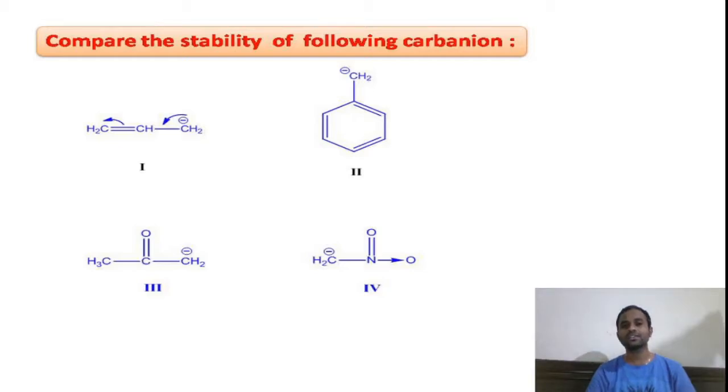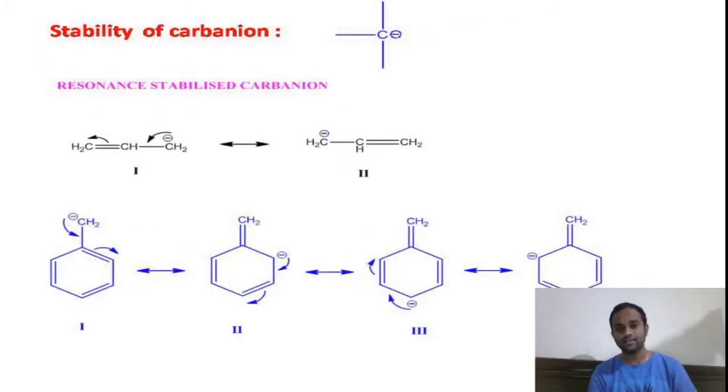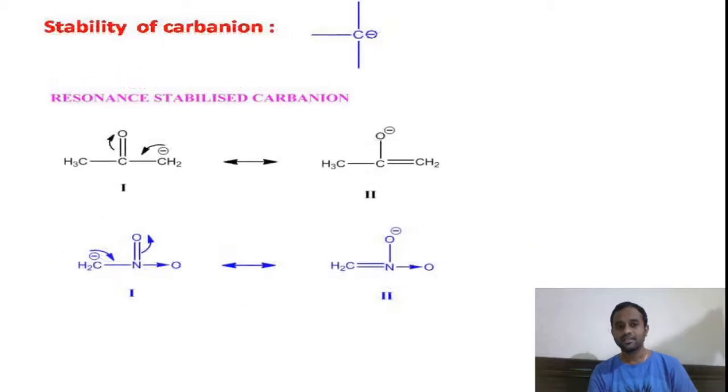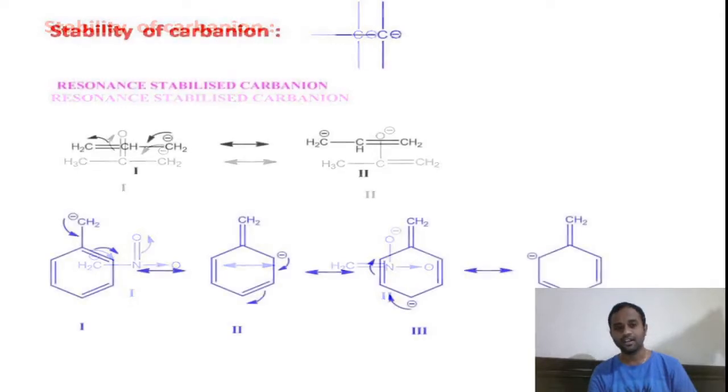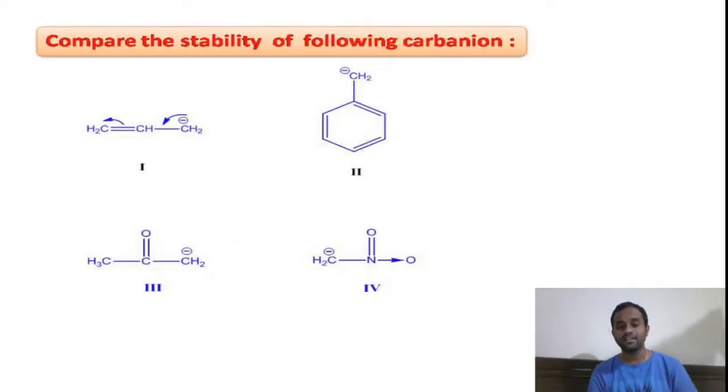If you try to compare the stabilities of these 4 carbon anions, just now we have seen that all these are resonance stabilized. Both allyl and benzyl carbon anions are resonance stabilized. You can see the resonance structures. Similarly, these carbon anions attached to withdrawing groups are also resonance stabilized. All are resonance stabilized.